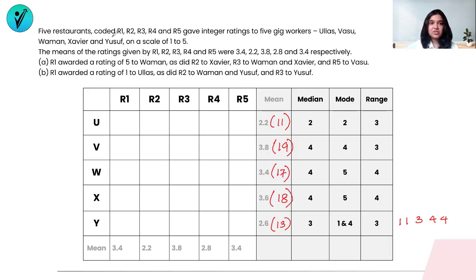Likewise, the restaurant ratings were also given to us. The means of the restaurants that were given to us were 3.4, 2.2, 3.8, 2.8, and 3.4. So I have written them down in order of the restaurants. Let's again find out what is the total that we're supposed to get across the vertical lines. So across vertical lines, this is 3.4. That means into 5, which will give us a 17 here. 2.2 into 5 will give us an 11 here. Then this will be a 19. 2.8 will be a 14. And 3.4 will again be a 17 once more.